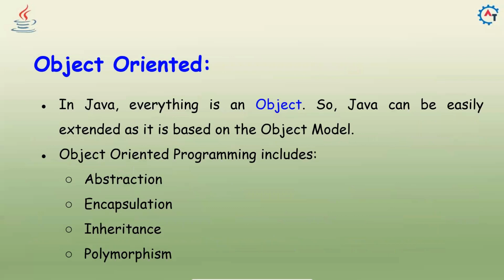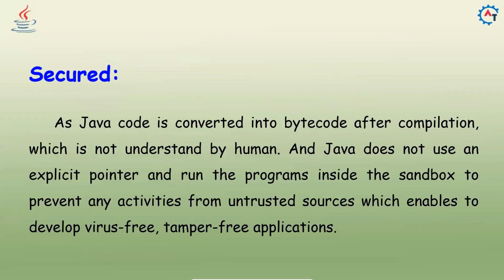Java is object oriented. In Java, everything is an object. So Java can be easily extended as it is based on the object model. So what topics come under object oriented? Abstraction, encapsulation, inheritance, polymorphism, these things come under object oriented. We will discuss in detail these concepts in our upcoming videos.